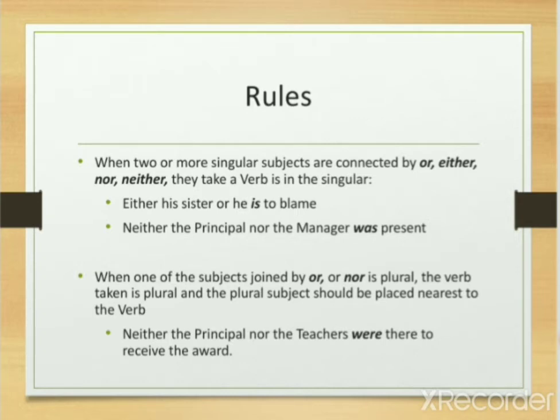But when one of the subjects joined by or, nor is plural, the verb taken is plural and the plural subject should be placed nearest to the verb. Example, neither the principal nor the teachers were there to receive the award. Now in this sentence, we have one noun as singular, that is principal. The other noun is teachers, that is plural.